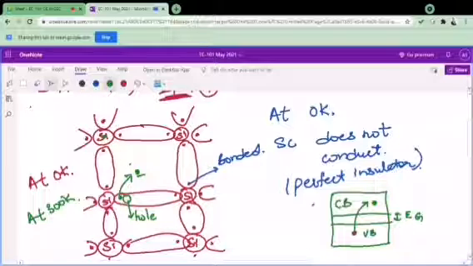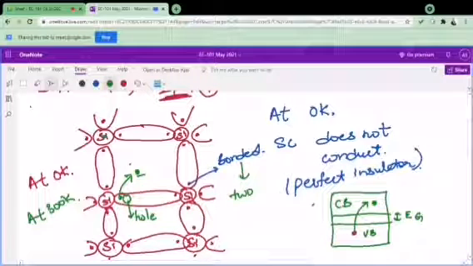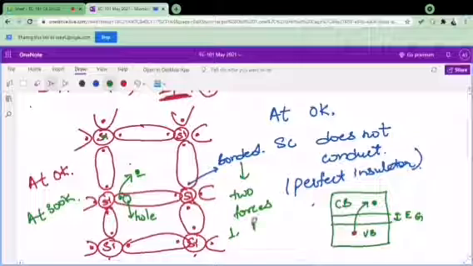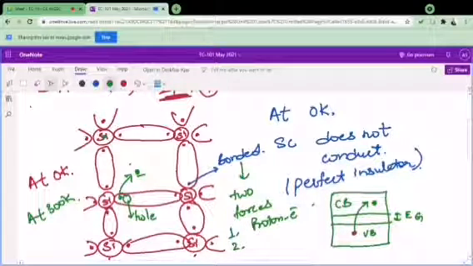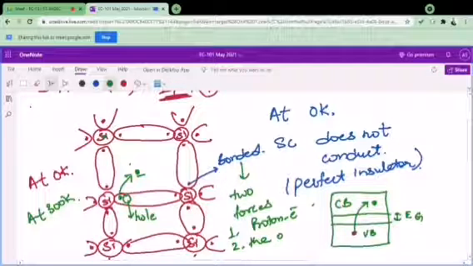It means that is not making it free. Second force is due to the bond formed by the other silicon atom. So two forces are acting on it. So bonded means over here two forces: one is the proton-electron force, and second is from the other silicon atom.